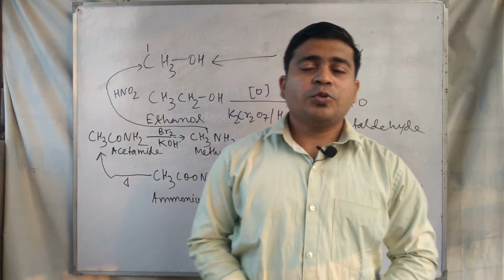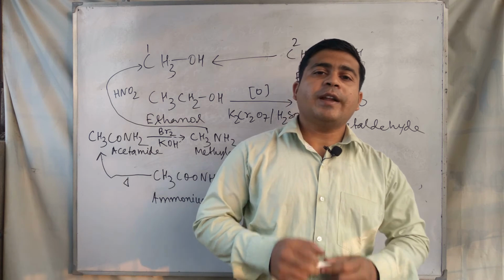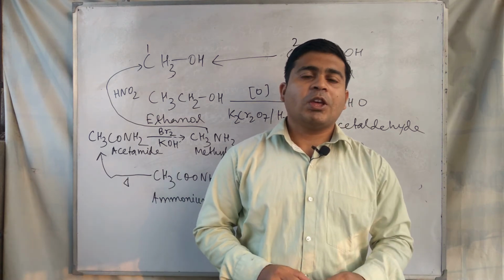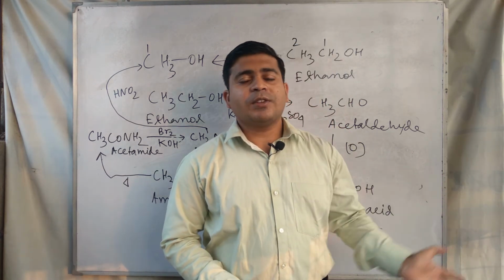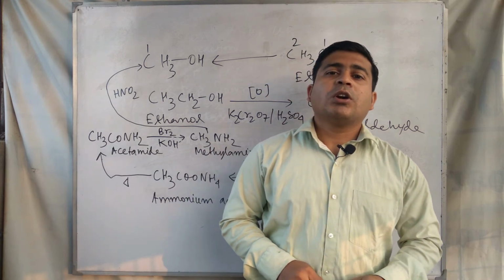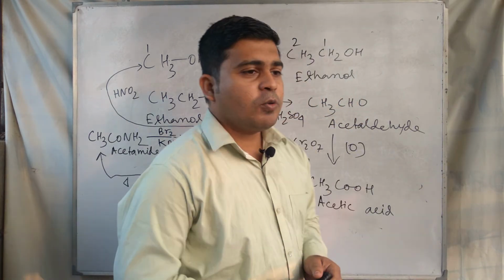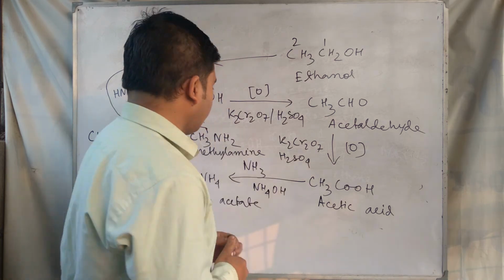Okay, next we have to understand how to carry out organic conversions. I discussed some aliphatic conversions, and right now we discuss some organic conversions.